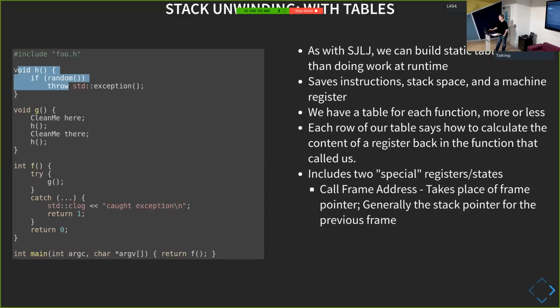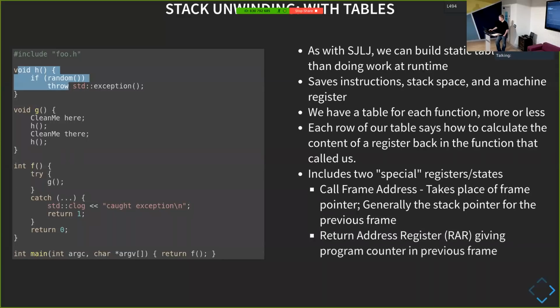And the call frame address is pretty much defined for any architecture we care about to be the stack pointer as it was in the calling frame when it called us. So if we think about our stack pointer just before we entered our new function, so when, say, G calls F, the stack pointer is the stack pointer as it was in G, right just before it hit F, or right before the call instruction.